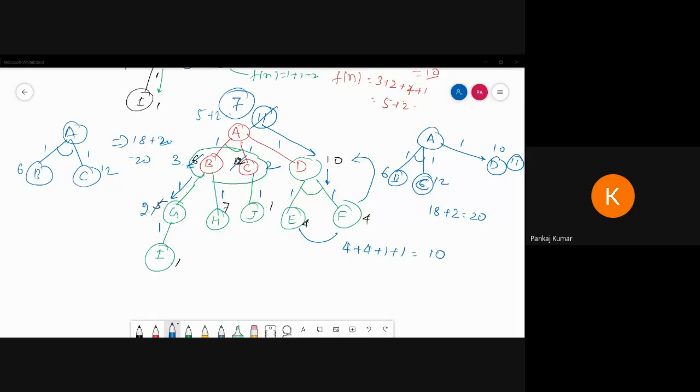Okay, so go through the internet or YouTube channel, whatever you can follow, and find out what is the difference between A star and AO star, so we can realize the fact and compare it with whatever I teach in the classroom, then you can understand whether this difference really happens or not. Okay, so this was our A star and AO star algorithm.